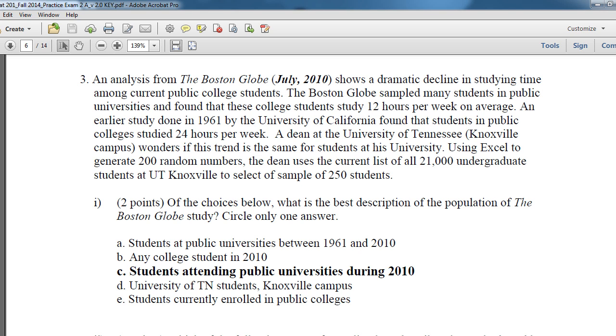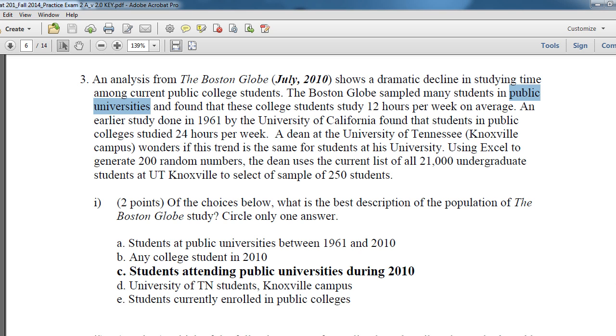And with this in mind, if we're doing a study in 2010, can we really put the results all the way back to 1961? No. Studies done in 2010 don't tell you anything about people in 1961. So, no, I don't think that works. Any college student in 2010, well, they did this on public university students. So, with this in mind, students in public universities, we can't actually put our results onto any college student. So we're literally looking at students attending public universities in the year in which this study was done. That's the population: who do we understand better from this sample?